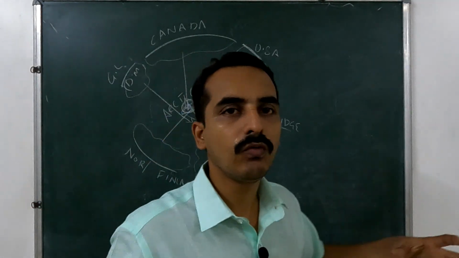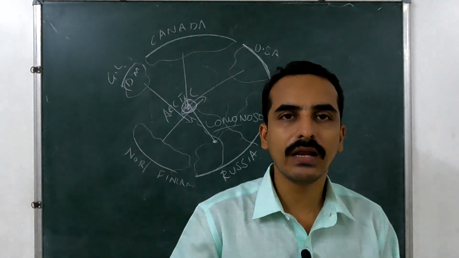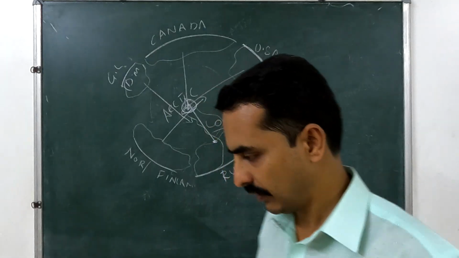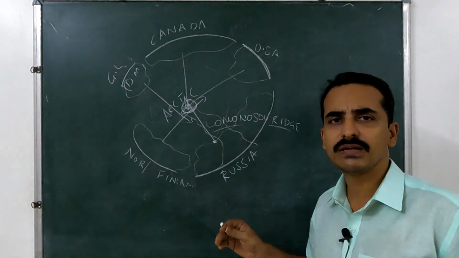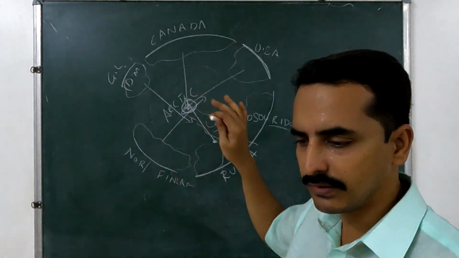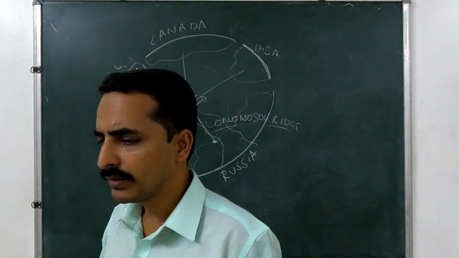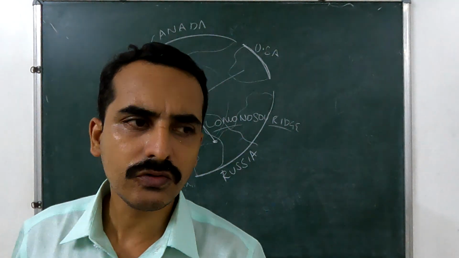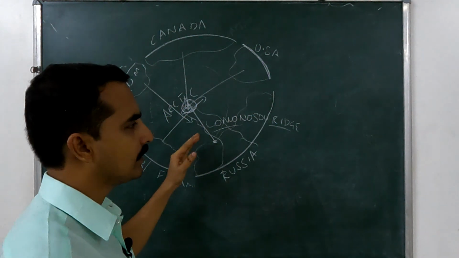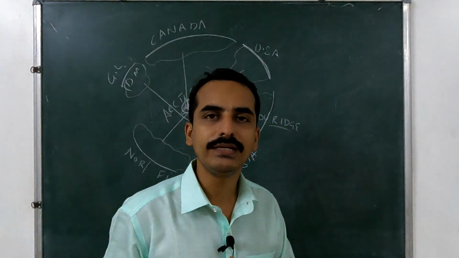So the overlapping of the exclusive economic zone during the winter season is the main issue in the region. Okay, and again in the summer season it will melt down and the overlapping does not occur. Okay, so due to this resource rich region, so many conflicts occur, particularly between US and Russia.